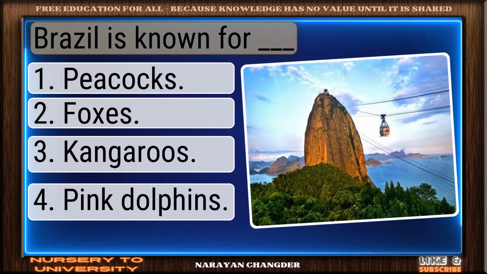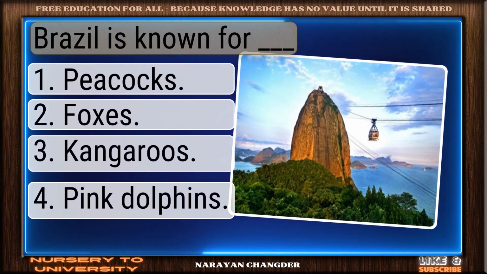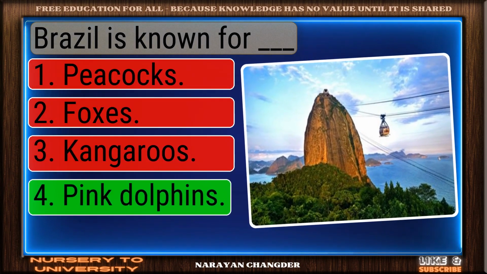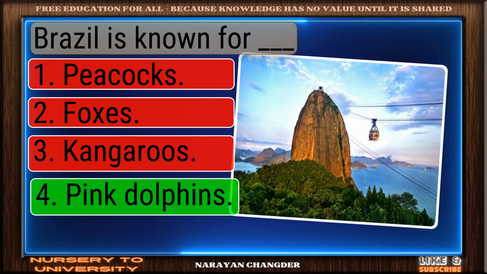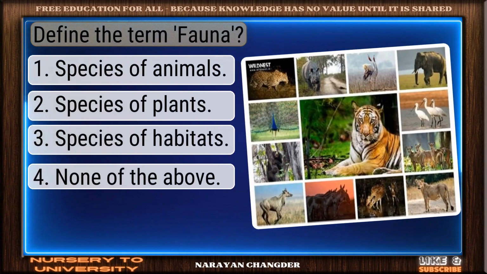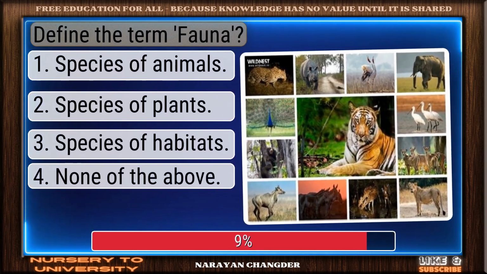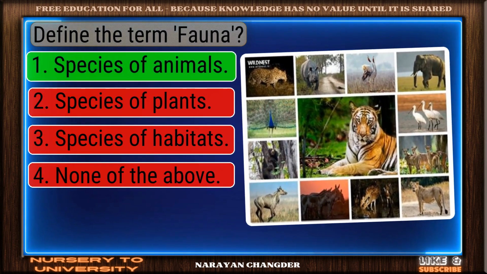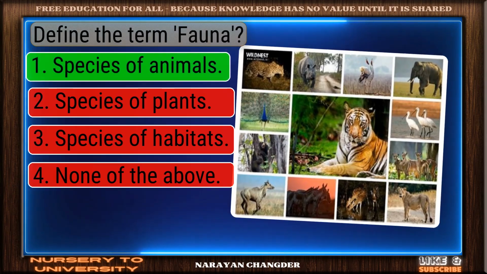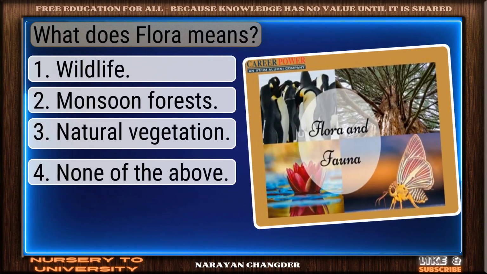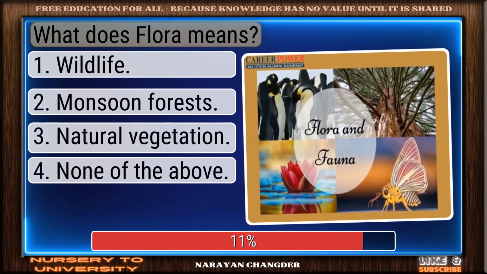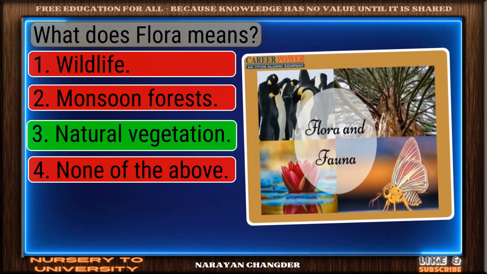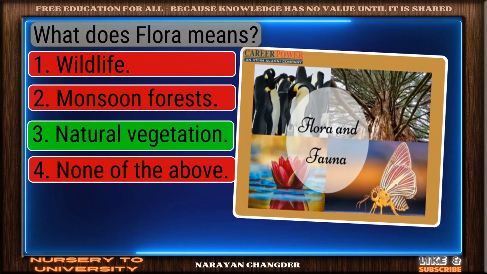Question number 291. Brazil is known for dash. Nice work. You chose pink dolphins and it is correct. Question number 292. Define the term fauna. Perfect. Species of animals is the correct choice. Question number 293. What does flora mean? Correct. Natural vegetation is the right answer.